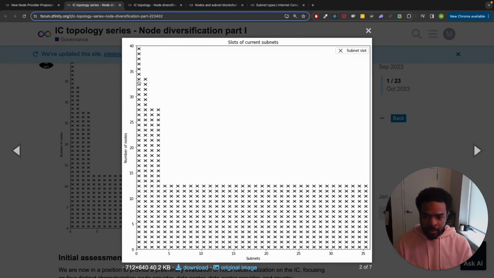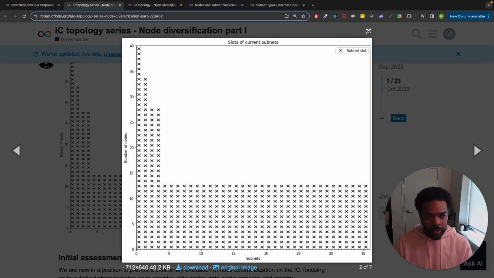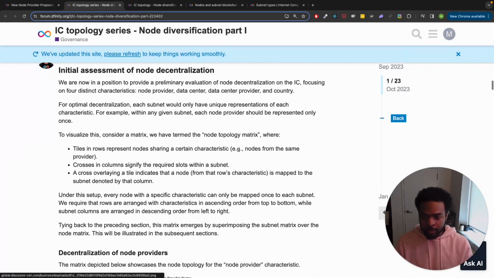This one with probably over 40 is the NNS subnet. We've got the SNS subnets, and then these are probably the fiduciary subnets. Like I said, the crosses are the spots for the nodes that are allocated in the subnet.